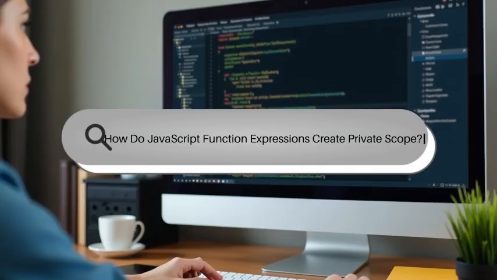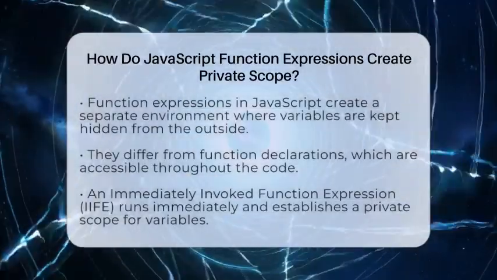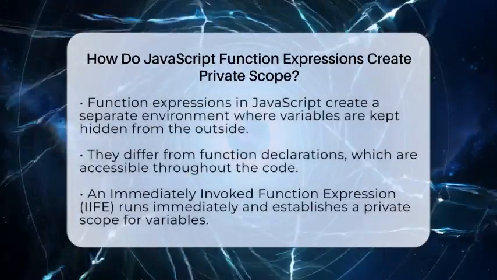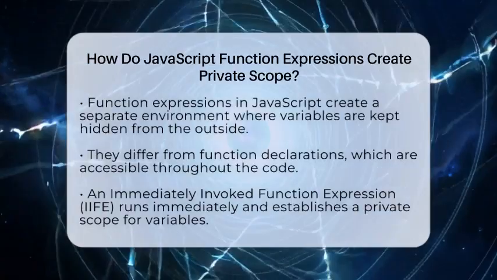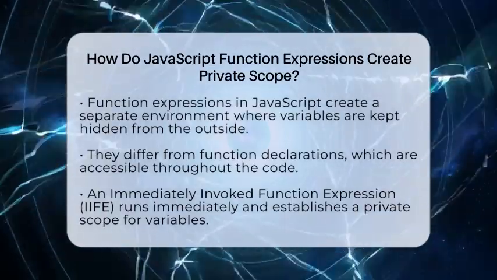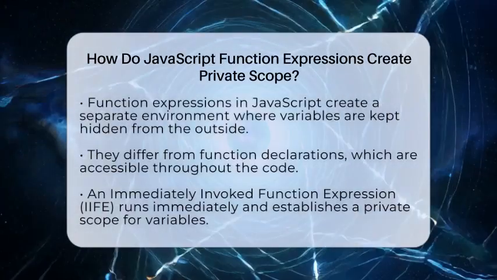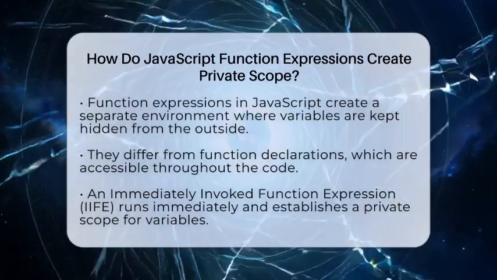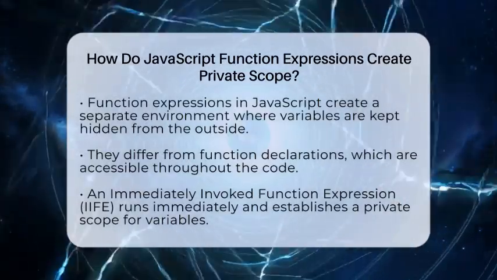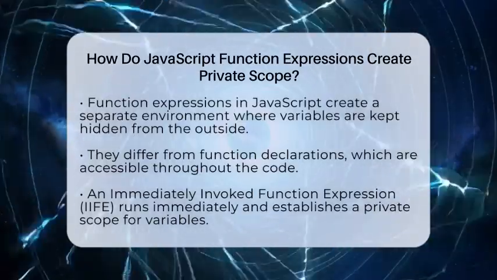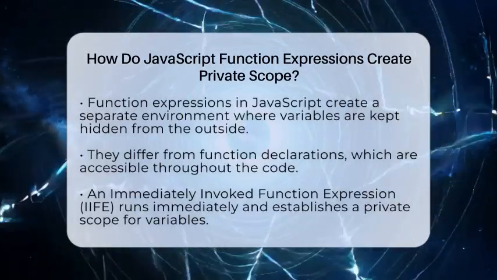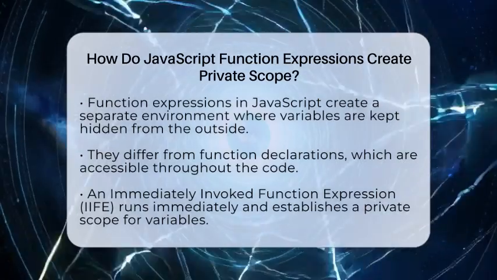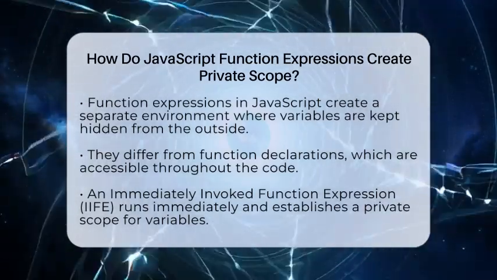How do JavaScript function expressions create private scope? Imagine you're building a secret room in your house where only you can access certain things. In JavaScript, function expressions act like that secret room, keeping some information hidden from the outside world. When you create a function expression, it makes a new little environment inside your code. Variables declared inside this function stay inside, and no one outside can see or change them.